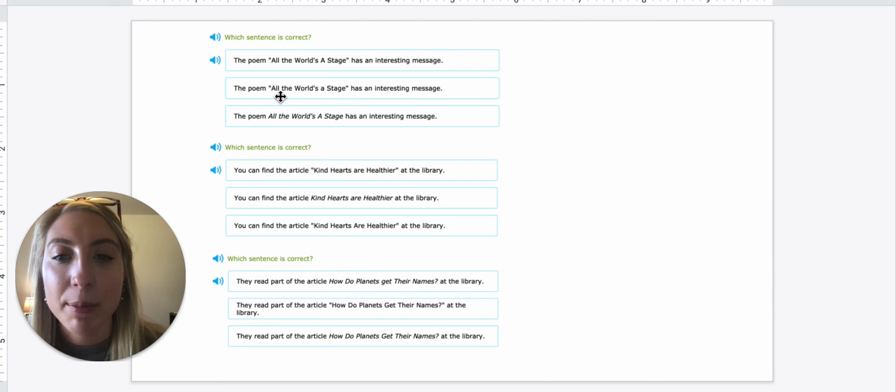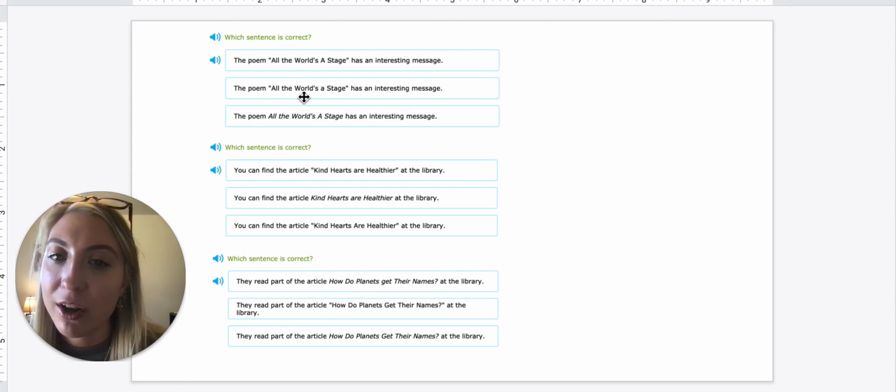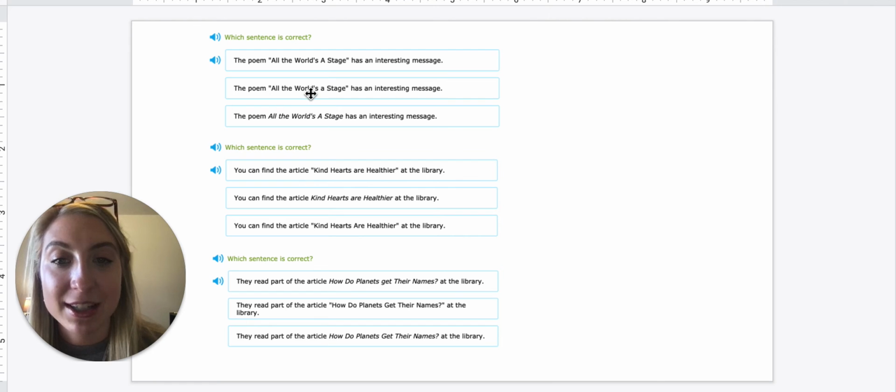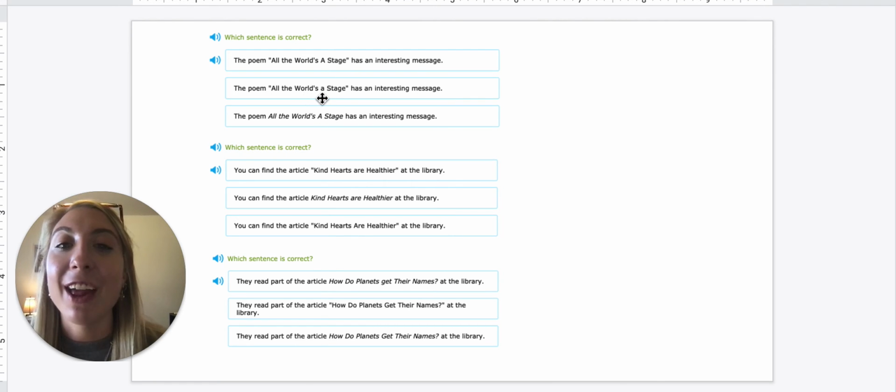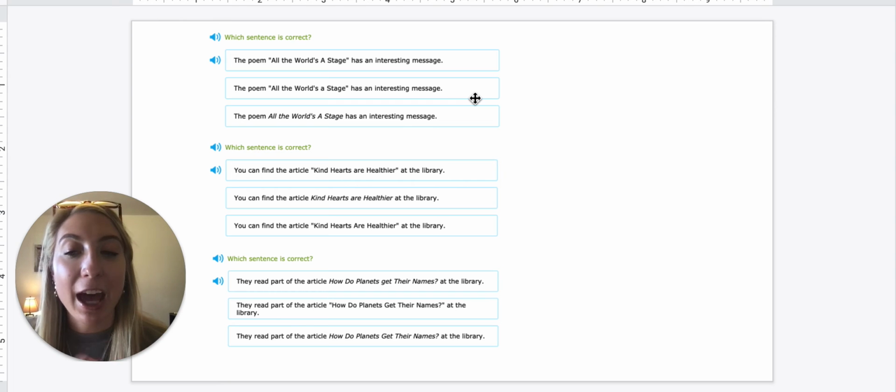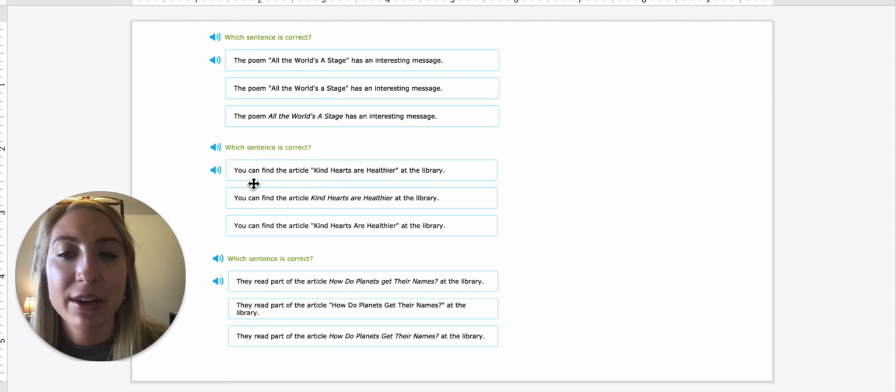So All is uppercase because it's the first word, the is lowercase because it's not an important word. World should be uppercase because that is an important word. A is lowercase because it's not important, it's an article, and Stage. So this would be our correct answer because it follows the formatting and the capitalizing of our titles. So now let's look down here.